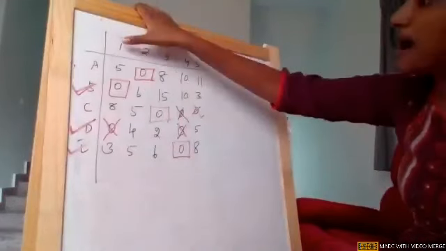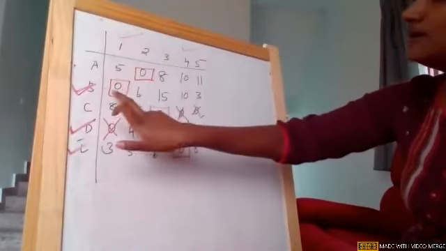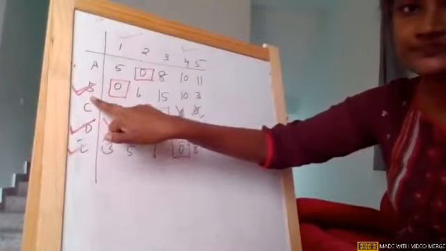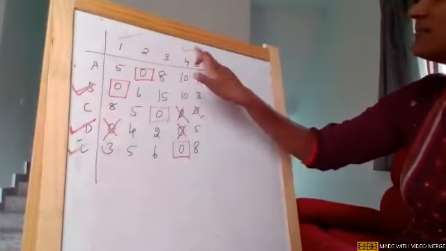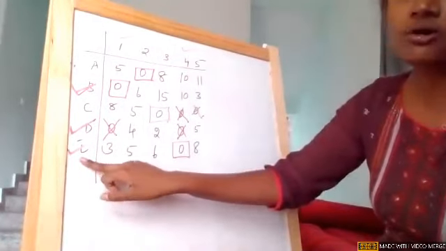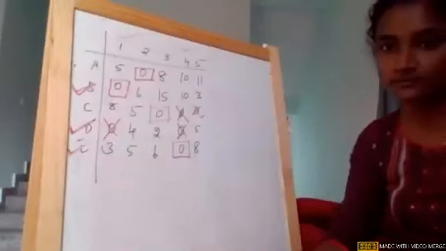Okay, from this marked column, wherever there is an assignment, in the first column, row 3 is having an assignment, so tick that particular row. And also from the marked column 4, row 5 is having an assignment, so I am ticking that. Is it clear to you all? Any doubt? Please let me know.